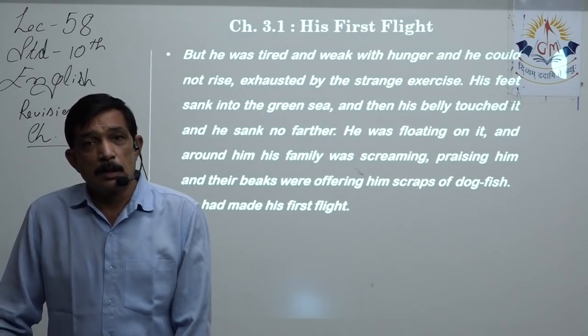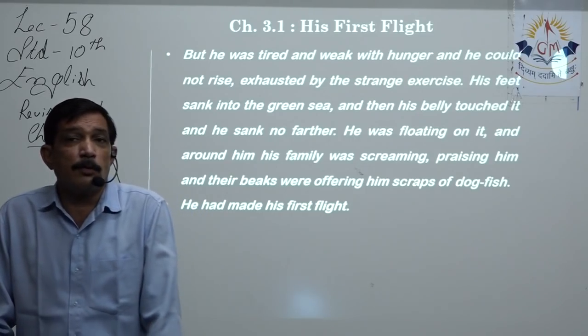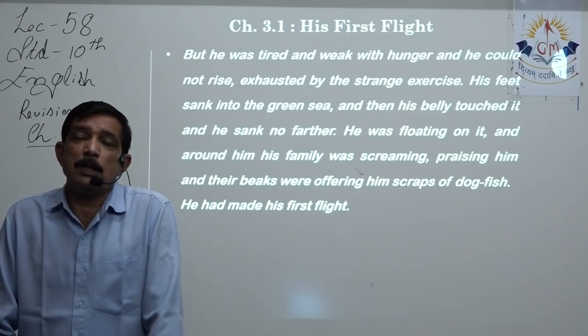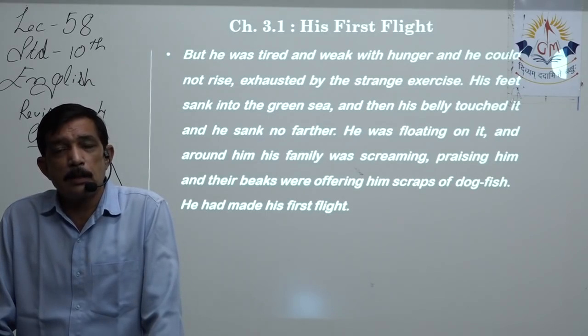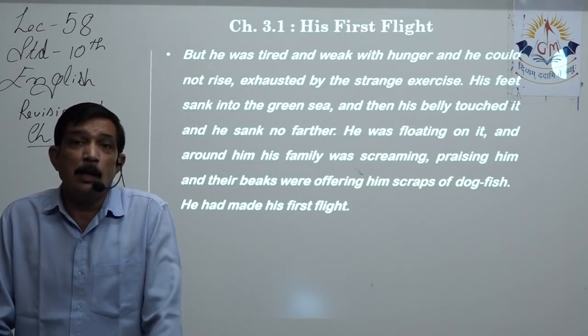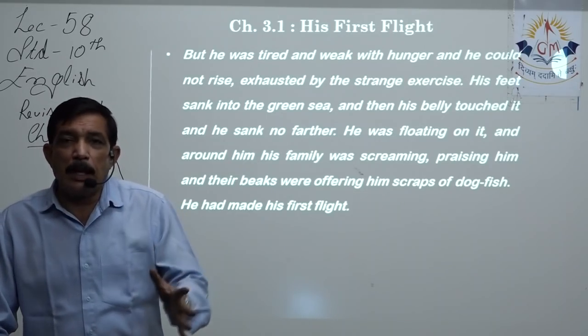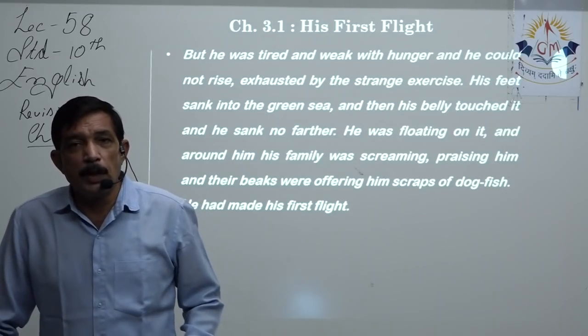Some of them are successful, some of them, because of the fall, die. So all of these things are quite natural. Here we cannot say it is cowardice, but the author has termed the word cowardice. He is at that moment showing cowardice, so we'll accept that word whichever way it is.